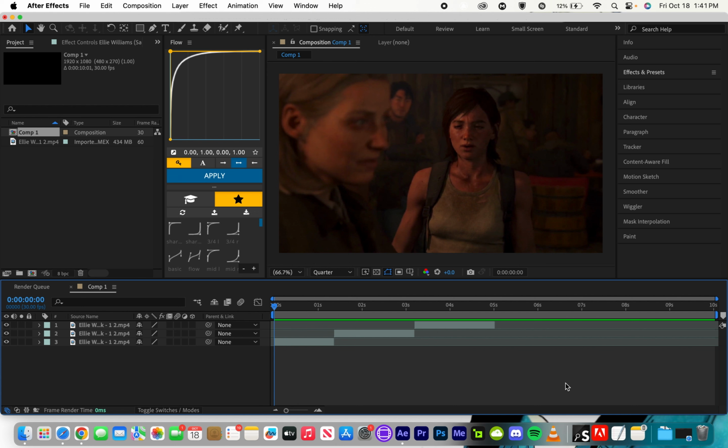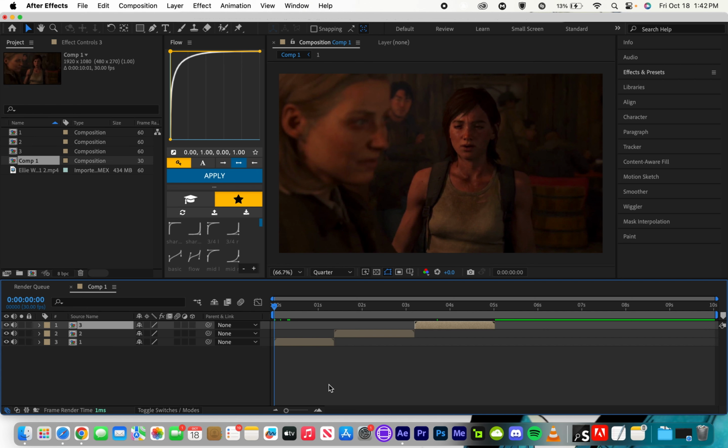Today's video will be about transitions, graphs, and keyframes in After Effects. So let's just get right into it. First we will go over keyframes. Keyframes are the foundation of animation in After Effects. They are the starting and ending points of any transition. So first, how to create a keyframe.